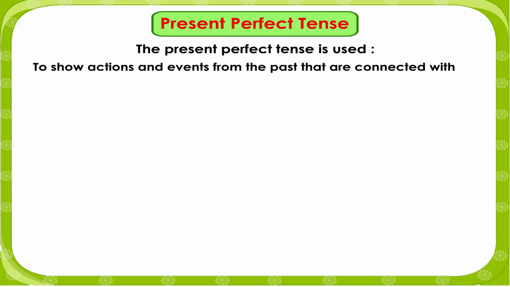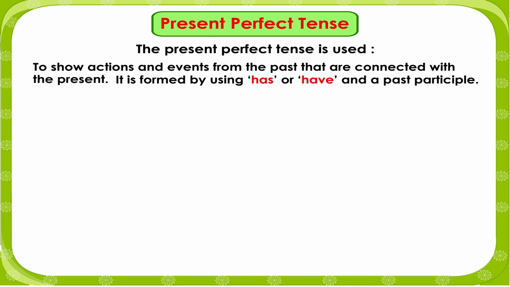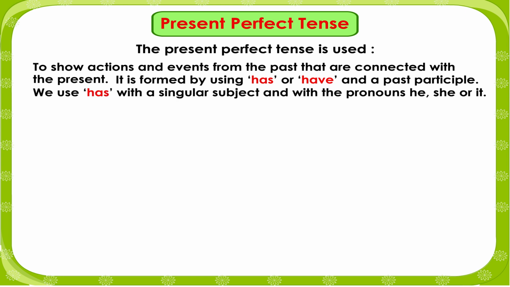Present perfect tense. The present perfect tense is used to show actions and events from the past that are connected with the present. It is formed by using has or have and a past participle. We use has with a singular subject and with the pronouns he, she, or it. Example: She has finished her work.